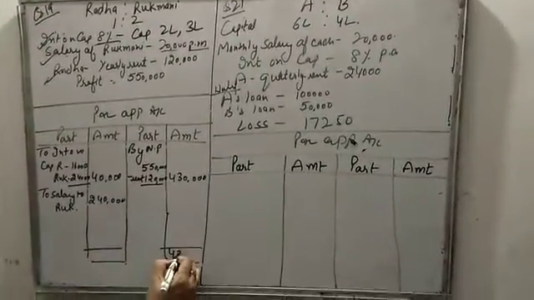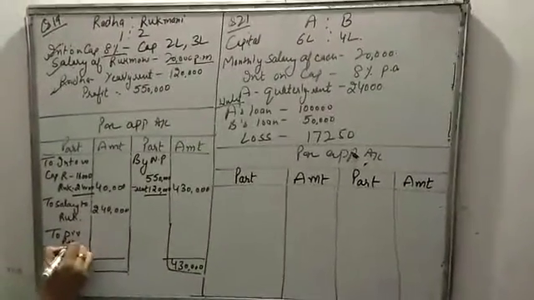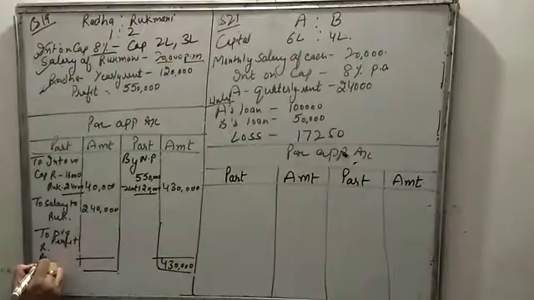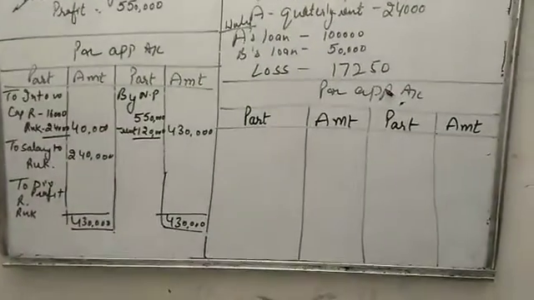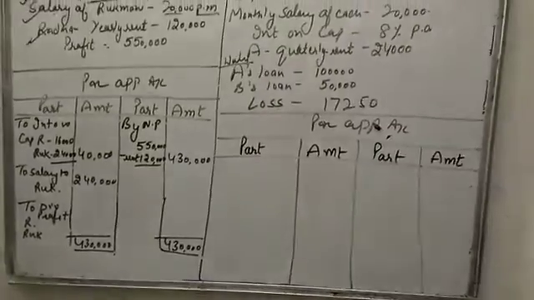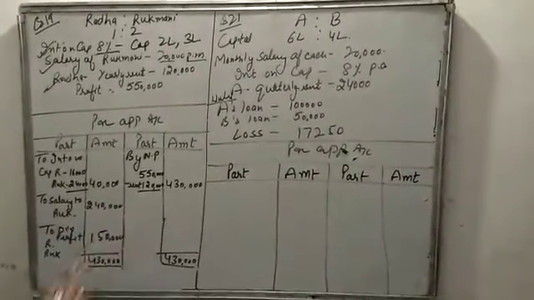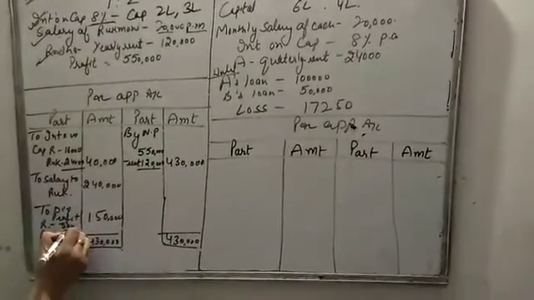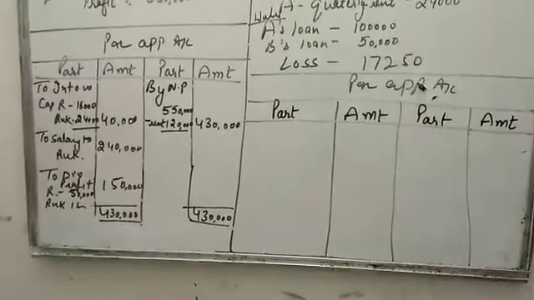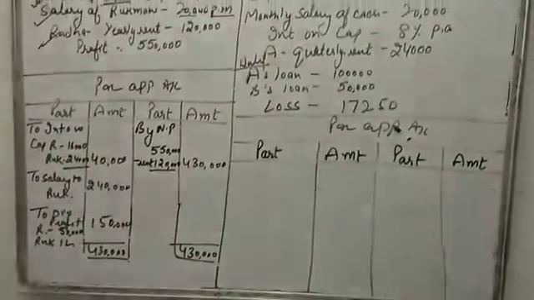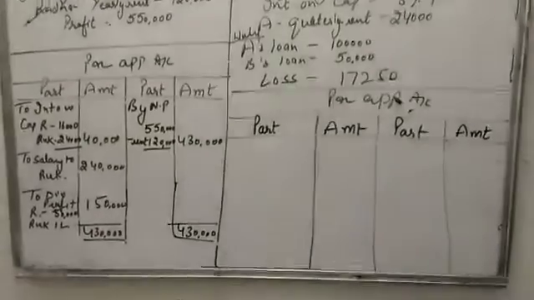After that we are going to find out the divisible profit, from 4,30,000. The divisible profit will be divided between Radha and Rukmani. After deducting these from 4,30,000, it comes to 1,50,000. In the ratio 1:2, that is 50,000 and 1 lakh. So it will be our divisible profit, that after treating the yearly rent, we calculate the divisible profit.